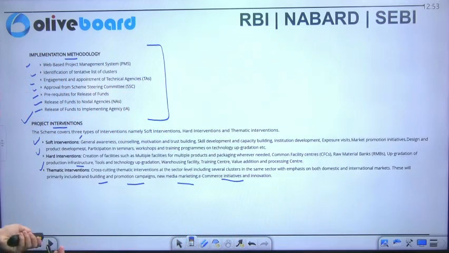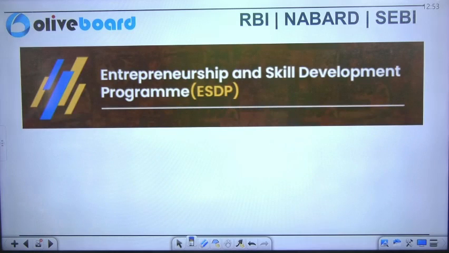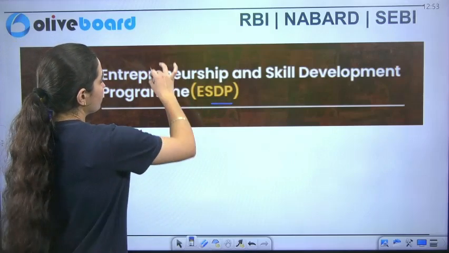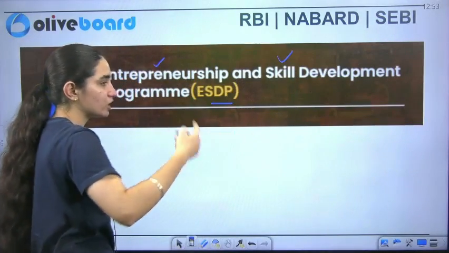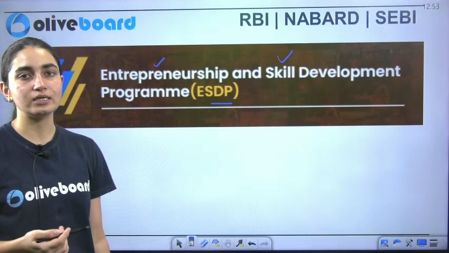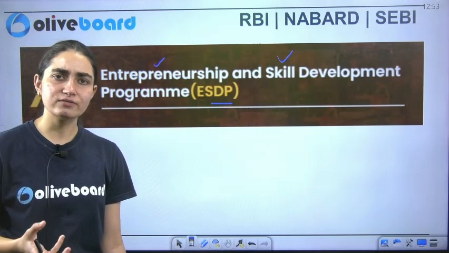Next, we have another initiative, which is ESDP, implemented by the Office of DCMSME, the Directorate of MSME. So this is the one which you have to remember here. Now, this Entrepreneurship and Skill Development Program is an initiative specifically focusing on entrepreneurship and skill development, so that we can include all of the resources in those areas which are underserved and unserved.